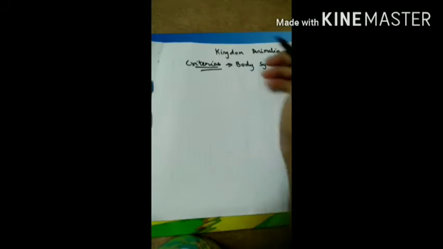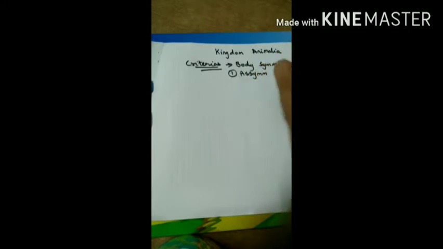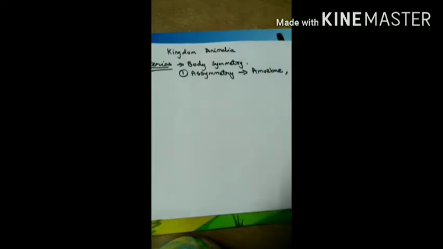Body symmetry is of two types. The first is asymmetry, for which you can take amoeba as an example, and one more you can take is paramecium. Have you seen amoeba and paramecium?